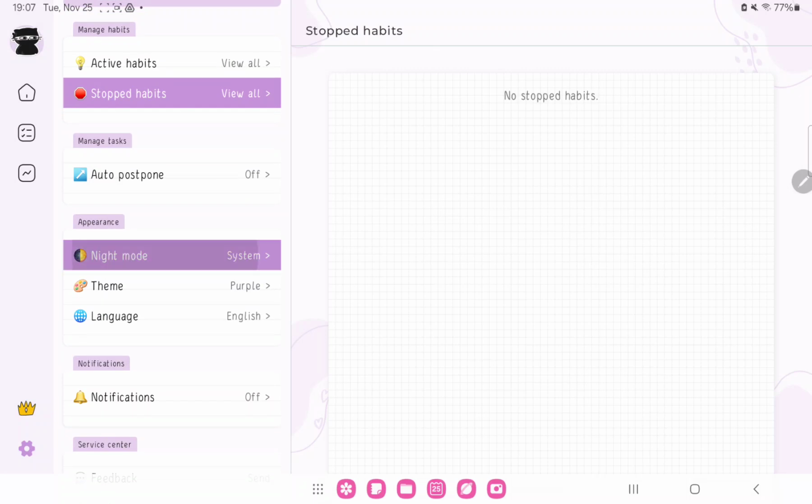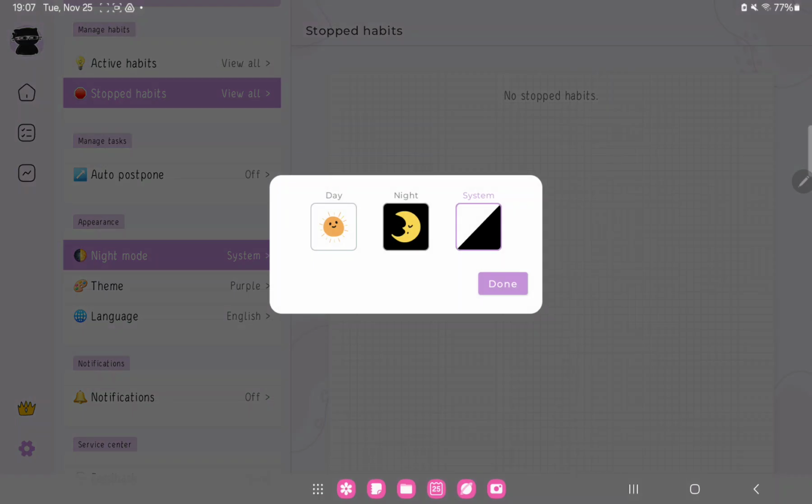Go to the first option, the night mode, and here you can select the day, the night, or the system mode. Actually I use the system, but if you want to select the night mode you can click that and you can use the night mode.